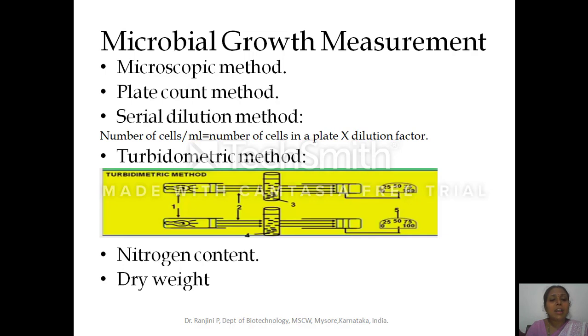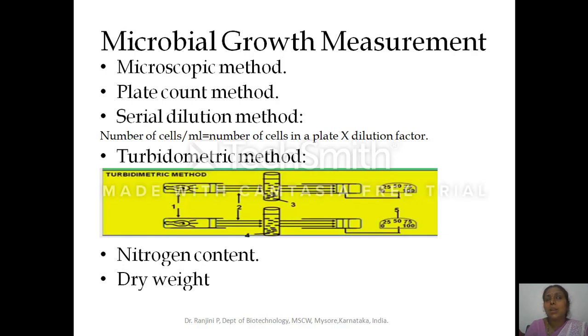The microorganisms grow, and depending on the dilution, you'll get the colonies. If the dilution is less, you'll get more colonies. If the dilution is more, you'll get fewer colonies. For example, the 1:10 diluted plate will give more cells compared to the 1:1000 or 1:10,000 diluted sample plates. Like that, you can count the number of cells in 1 ml of the solution.